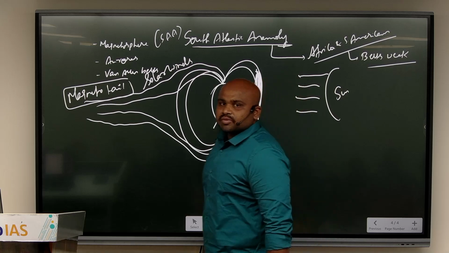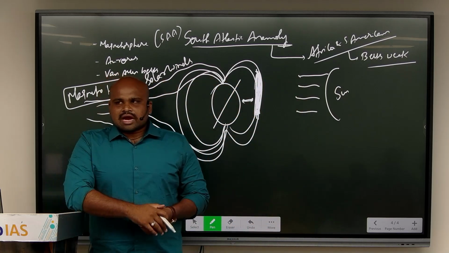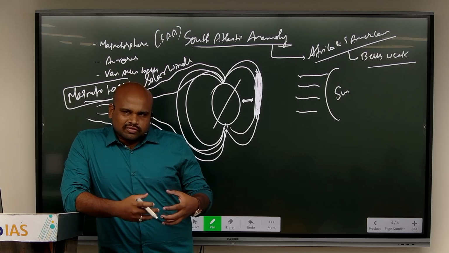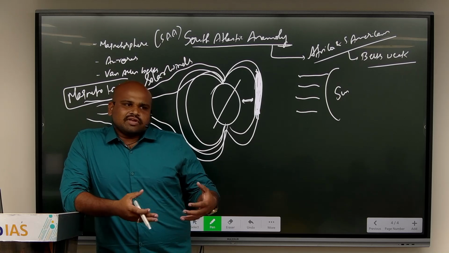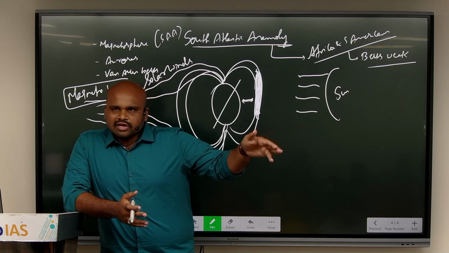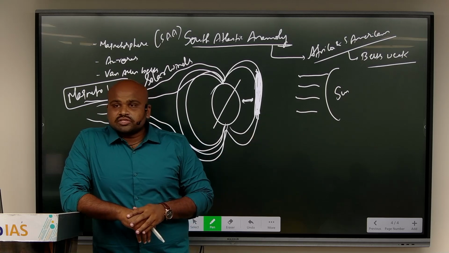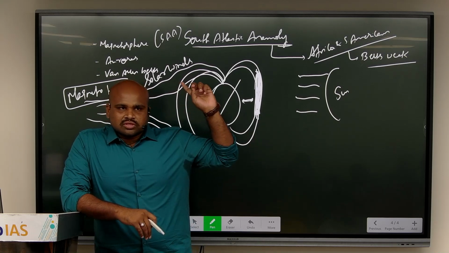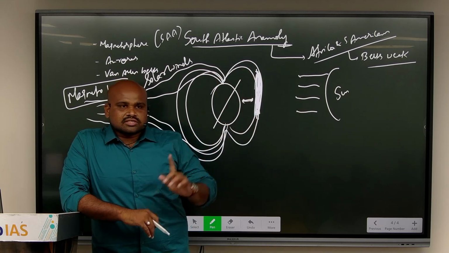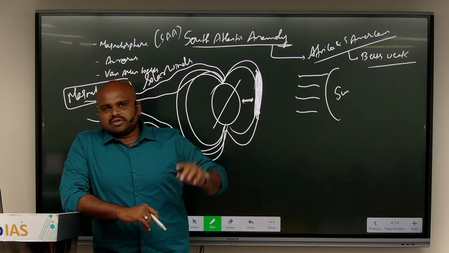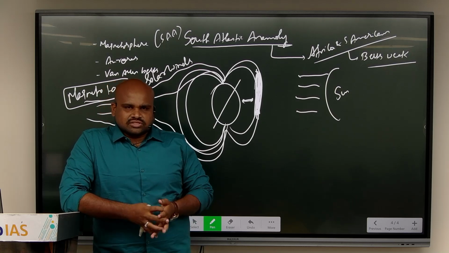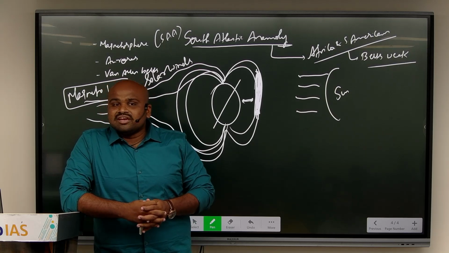That weakening of the magnetosphere, that weakening of the radiation belts, that weakening of the Van Allen belts near the regions of Africa and America is what is called the South Atlantic anomaly. Anomaly means some sort of defect, some sort of variation, some sort of dynamism that is existing.